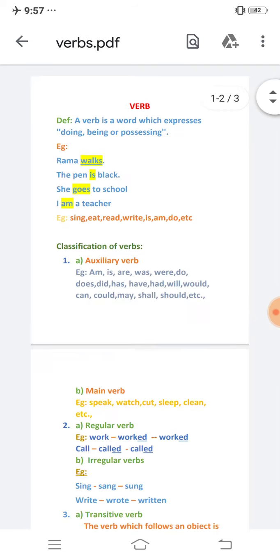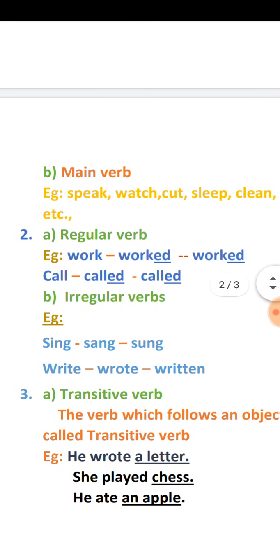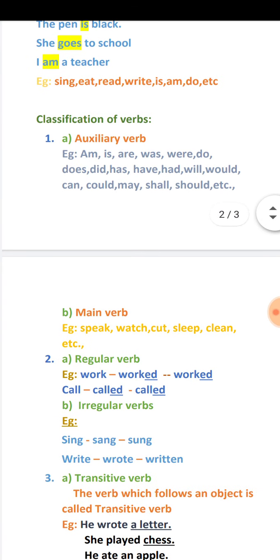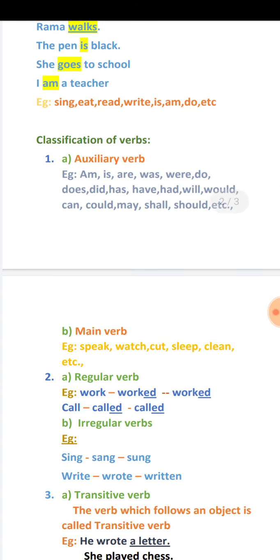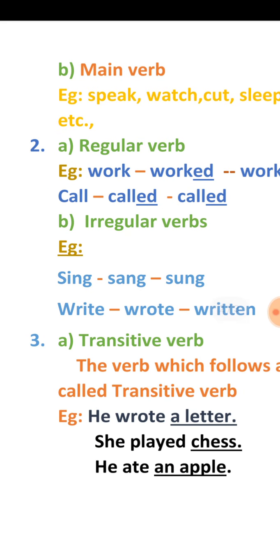Okay. Now in the first classification, first one is auxiliary verb. Second one is main verb. Already we know main verbs: speak, watch, cut, sleep, clean, etc. So many verbs are there like this. And already I explained to you when we should use main verbs. So this is the first classification, auxiliary verb and main verb. Now go to the second one. Those are regular verbs and irregular verbs.